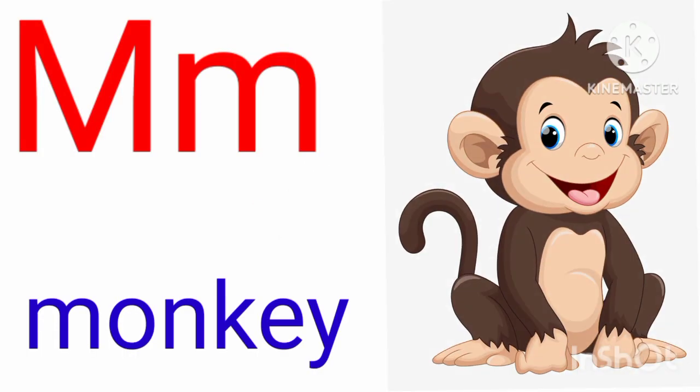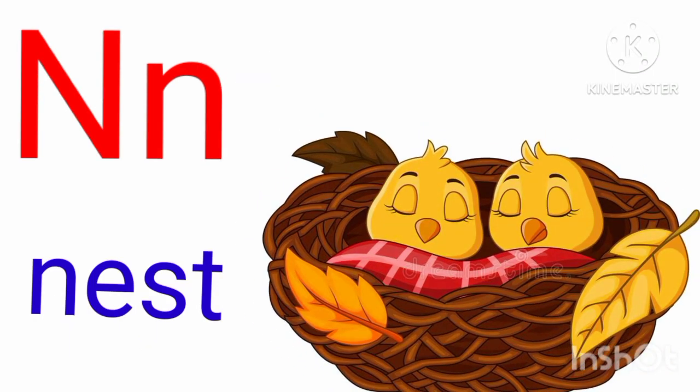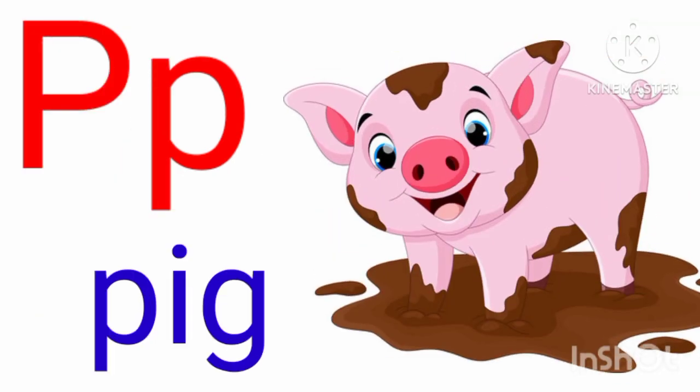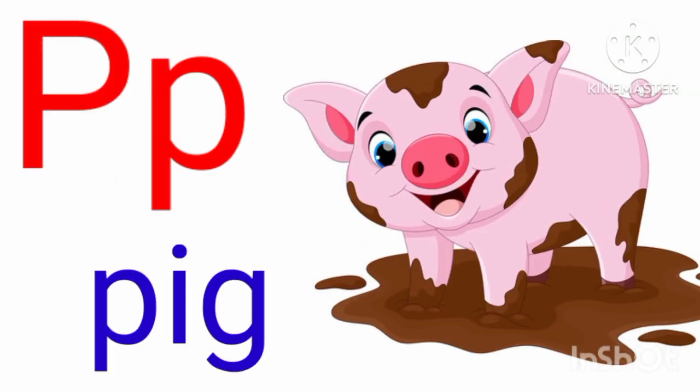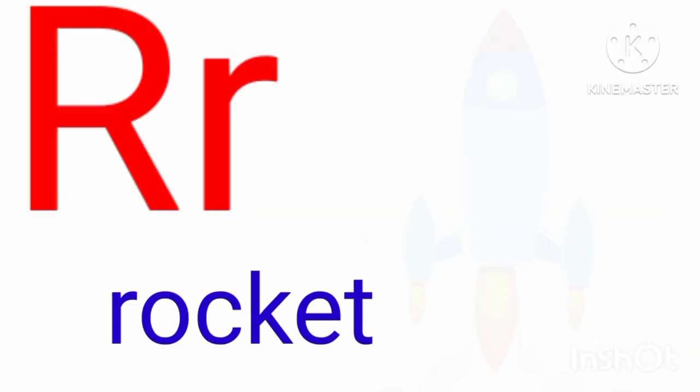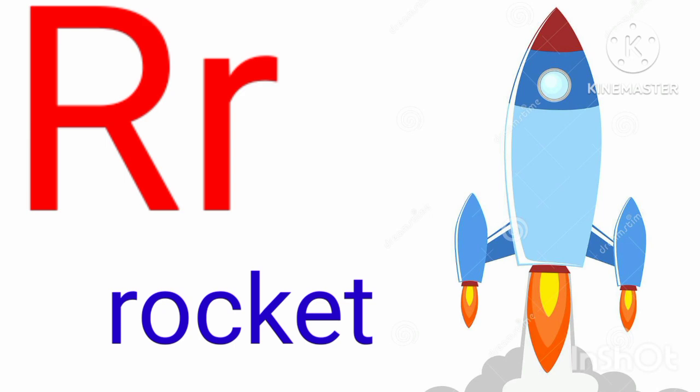M. M for monkey. N. N for nest. O. O for orange. P. P for pig. Q. Q for bell. R. R for rocket. S. S for sun.